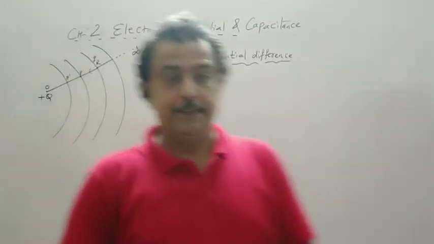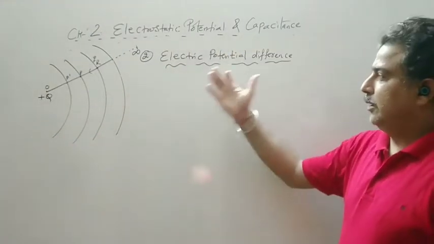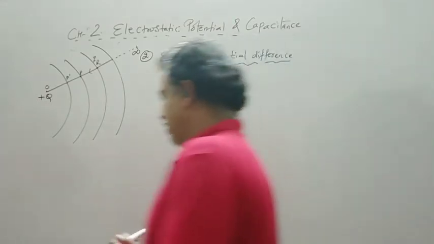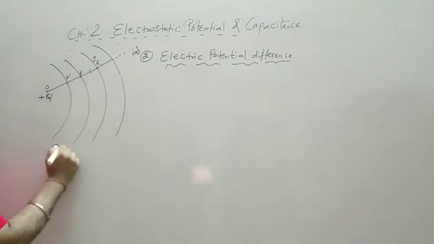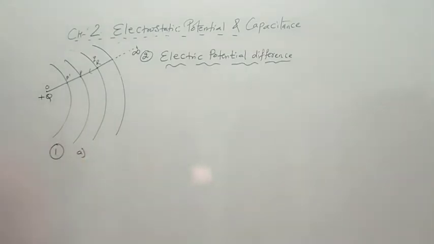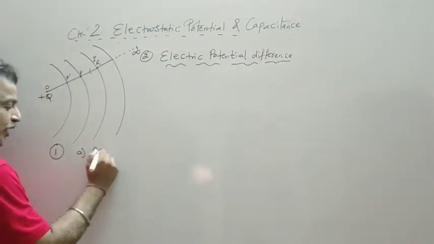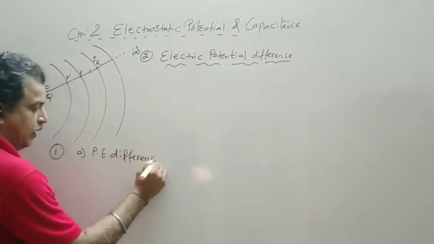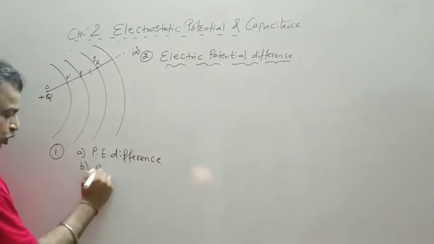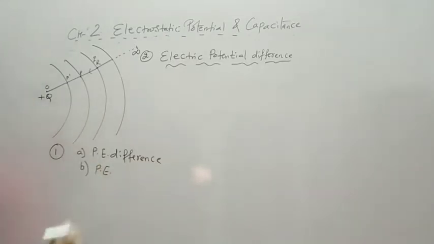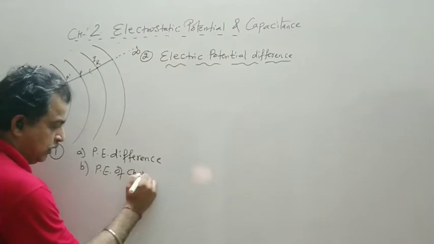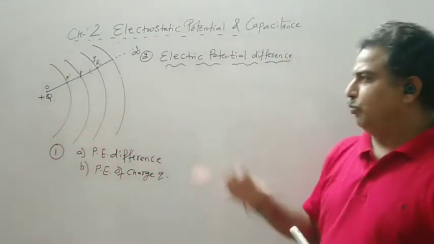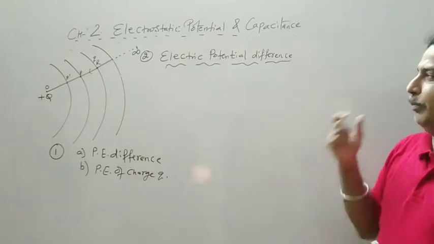Now let us see the second concept, electric potential difference. The first concept had a subpart 1, which was potential energy difference, and the second was only the potential energy of charge Q. Now there is a small change we are going to make.